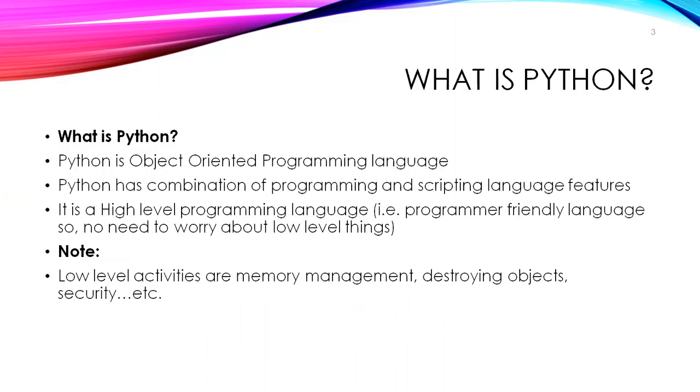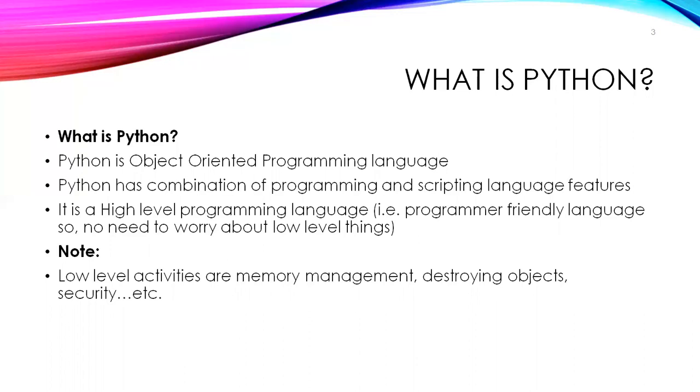So first we should go for what is Python. Python is an object-oriented programming language. That means everything we can say is an object in Python. Python has a combination of programming and scripting language features. This is one of the reasons why Python got more popularity for developing advanced technology, because it has better features, a combination of programming and scripting language features.